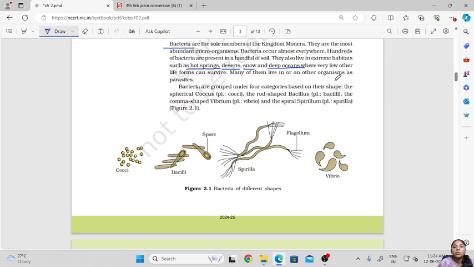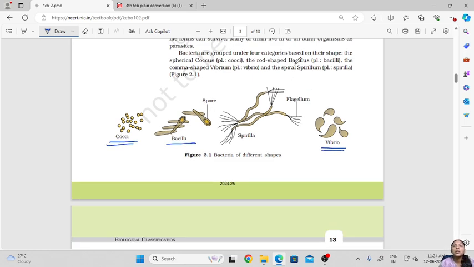Bacteria are grouped under 4 categories based on their shape. See here in this diagram, the spherical ones are called coccus, plural cocci. The rod shaped bacteria are called bacillus or bacilli. The comma shaped ones are called vibrio, plural vibrios. And the spiral ones are called spirillum or spirilla. So these are the 4 categories of bacteria based on their shapes.